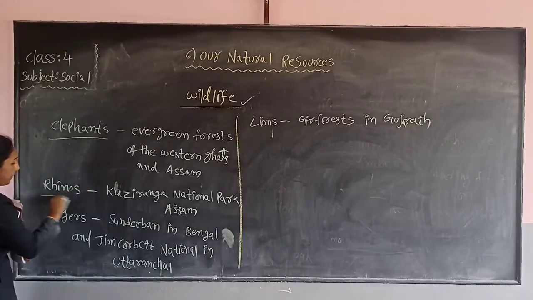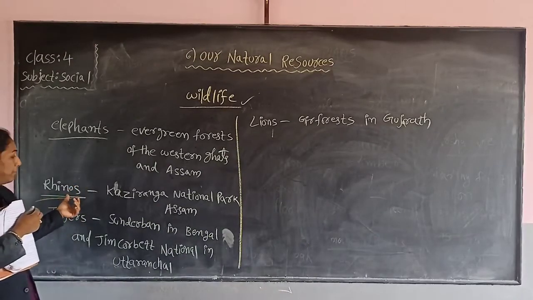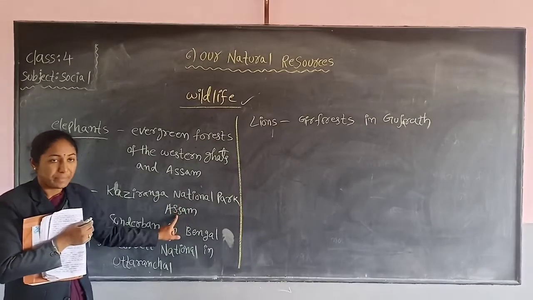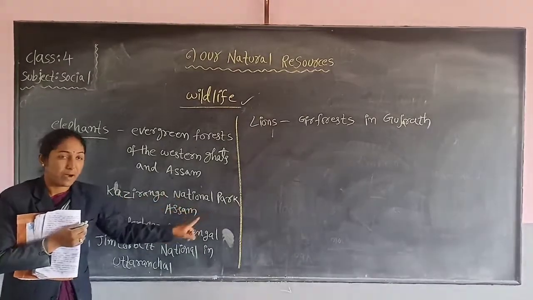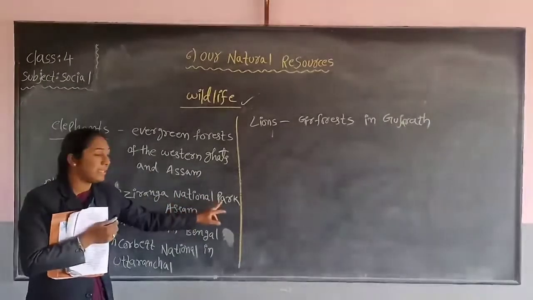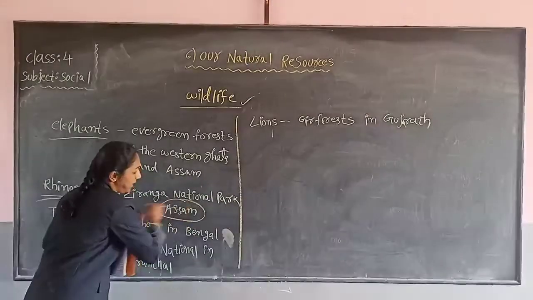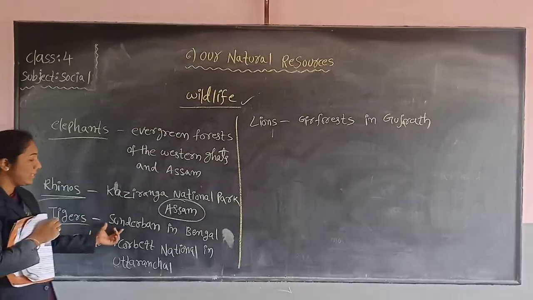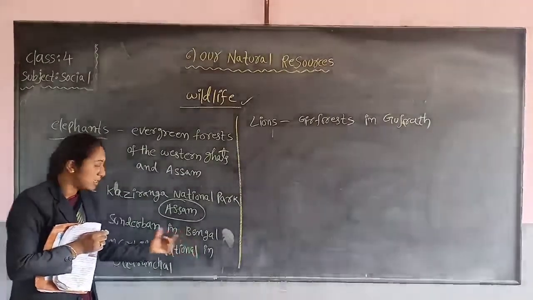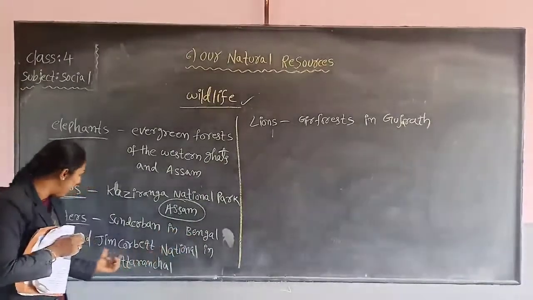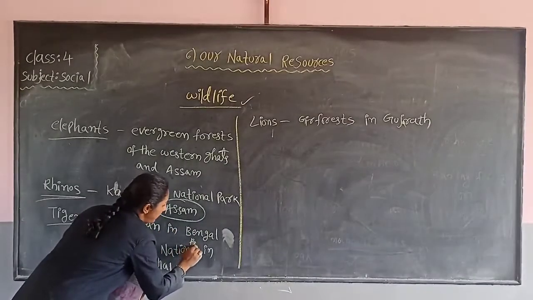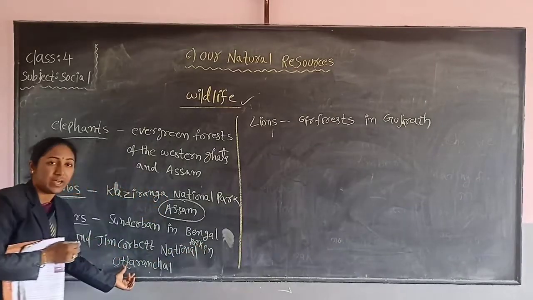Next, rhinos. Rhinos we can see in Kaziranga National Park, Assam. This Kaziranga National Park is situated in Assam state. Next, tigers. Tigers we can see in Sundarban in Bengal, and Jim Corbett National Park in Uttaranchal.